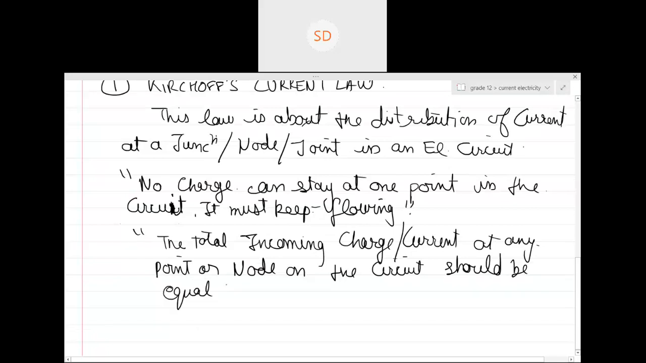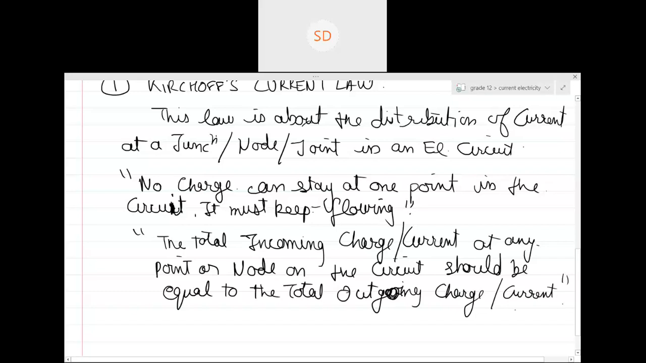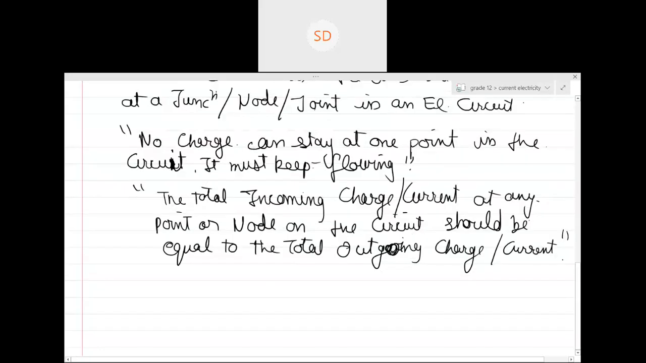Guys, are you writing along with me? Yes, sir. The total outgoing charge. Is this clear? The total incoming current should be equal to the total outgoing current.